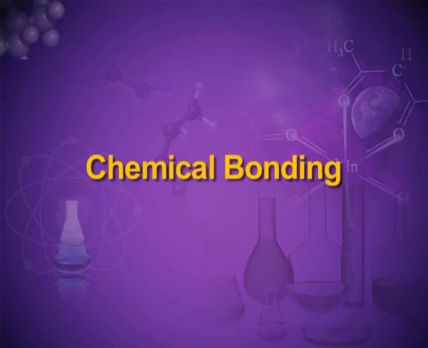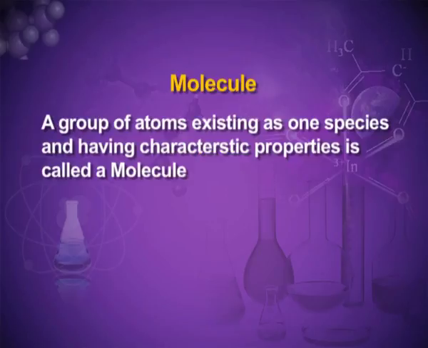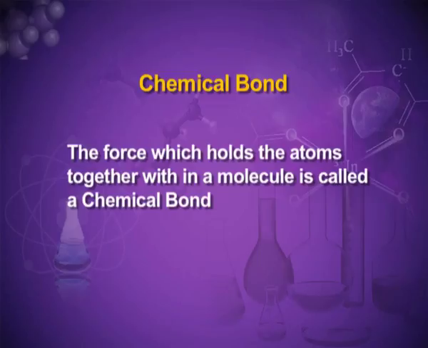Today's topic is chemical bonding. But let's first of all know what a molecule is. A group of atoms existing as one species and having characteristic properties is called a molecule. A molecule is made up of two or more atoms. There must be some force which is holding these atoms together. What is that force? That force is a chemical bond. The force which holds the atoms together within a molecule is called a chemical bond.